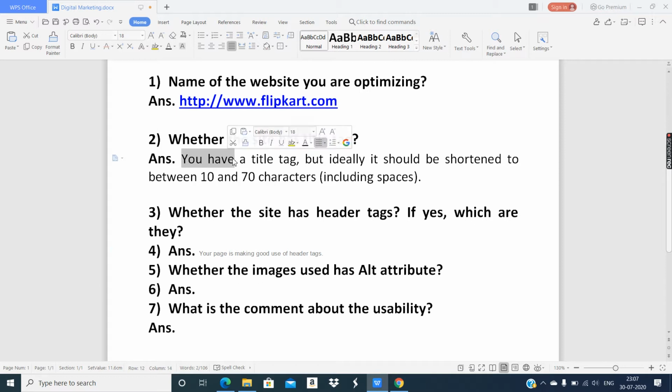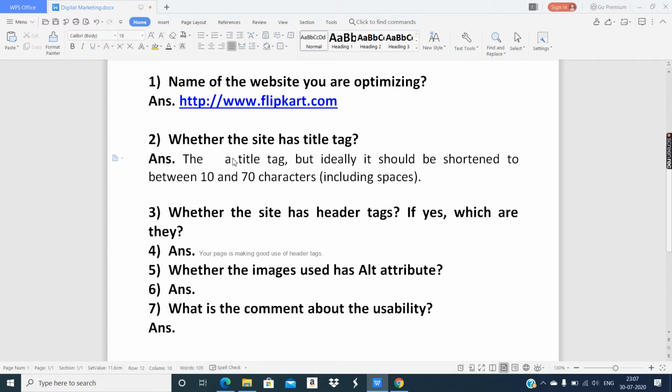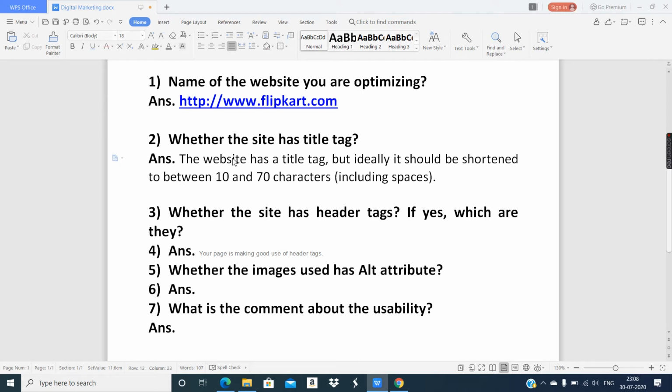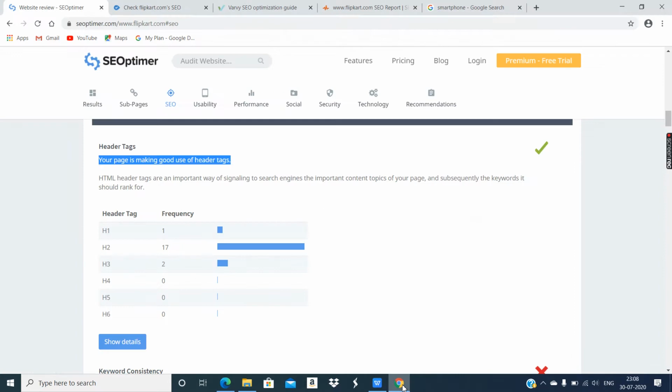We have to write the website has a title tag. Okay, so here I will specify the H1 tag. Now since H1 is a tag, I'll mention it inside angular brackets. H1 tag is used, how many times did we see?